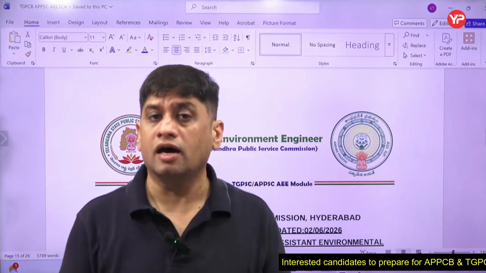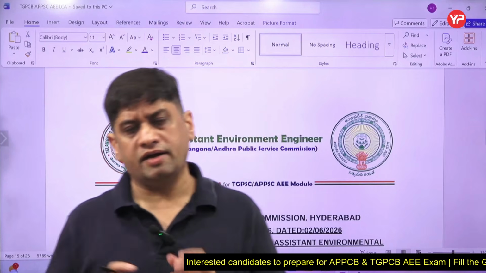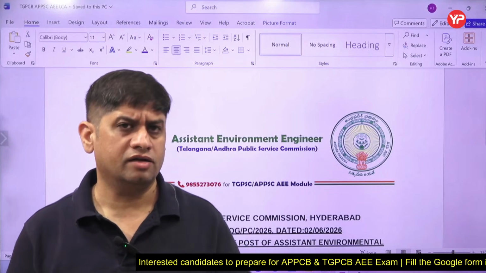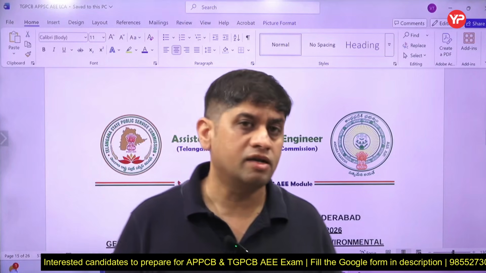In Telangana and Andhra Pradesh. And this topic is Life Cycle Assessment, LCA as it is known. And this Life Cycle Assessment is a component or part of your Environmental Impact Assessment.